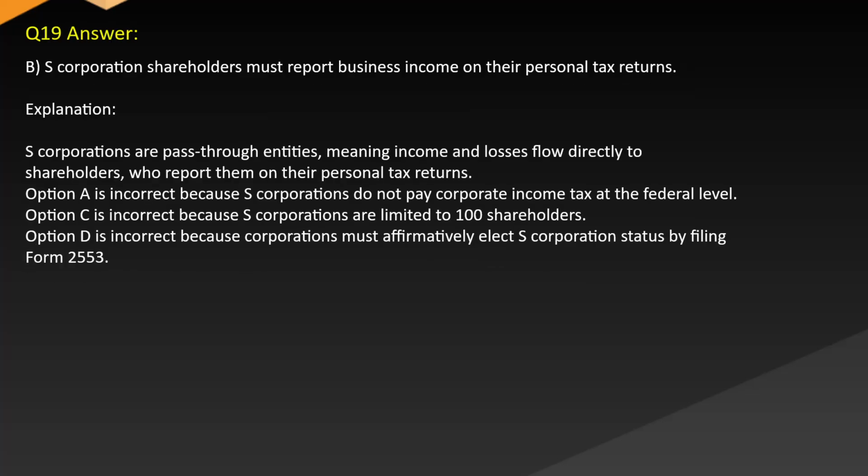Answer: B. S corporation shareholders must report business income on their personal tax returns. Explanation: S corporations are pass-through entities, meaning income and losses flow directly to shareholders who report them on their personal tax returns. Option A is incorrect because S corporations do not pay corporate income tax at the federal level. Option C is incorrect because S corporations are limited to 100 shareholders. Option D is incorrect because corporations must affirmatively elect S corporation status by filing Form 2553.